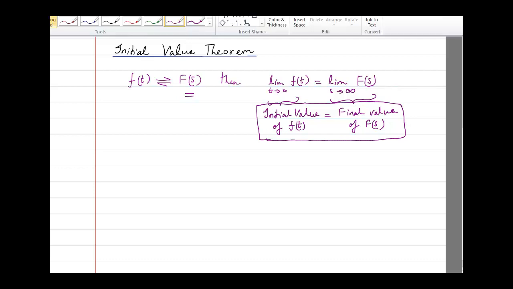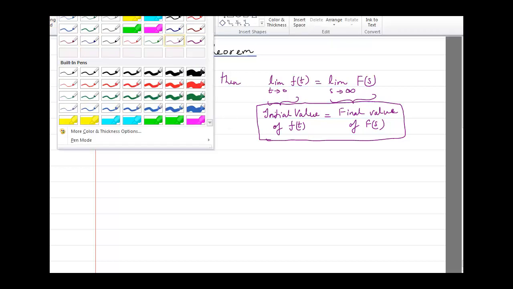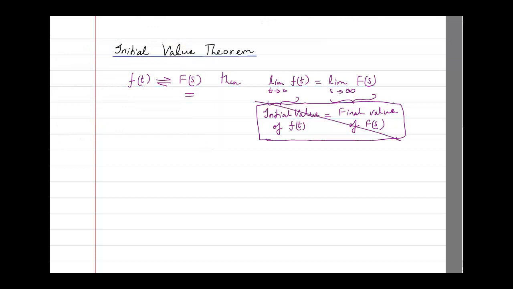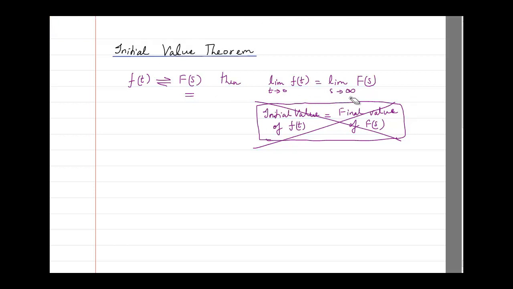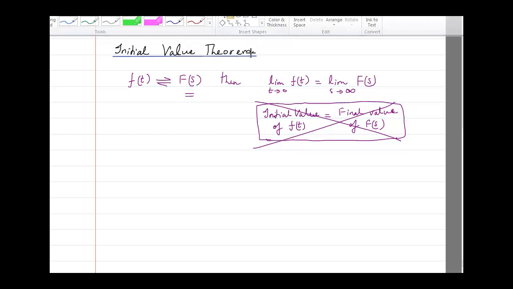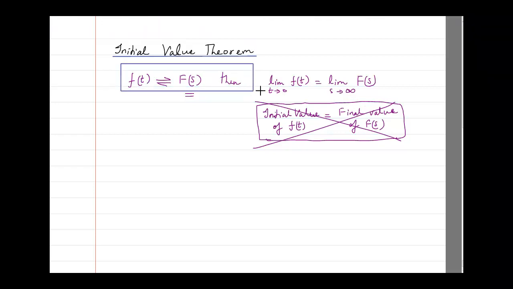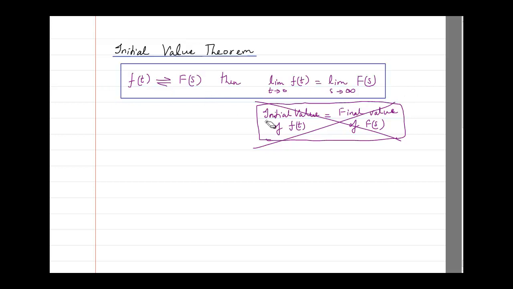I have written this, but please don't write this. It's only for you to memorize. Please never write like this in the answer copy, because you may not be given marks for it. What you have to surely write is this one, which I will now put in a box. So if you know F of s, then this is the initial value theorem.